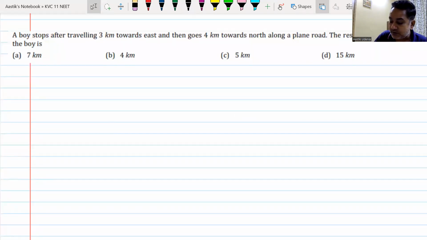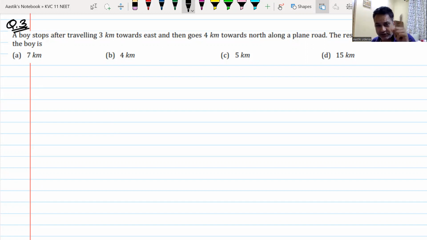A boy stops after traveling 3 kilometers towards east, then goes 4 kilometers towards north along a plain road. What type of motion is this? Motion in 1D or motion in 2D or motion in 3D?